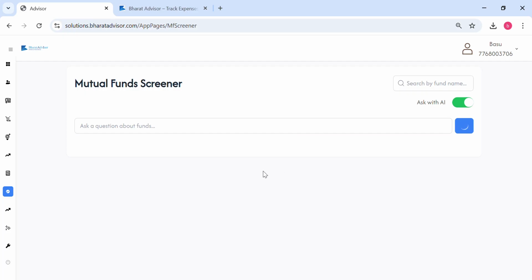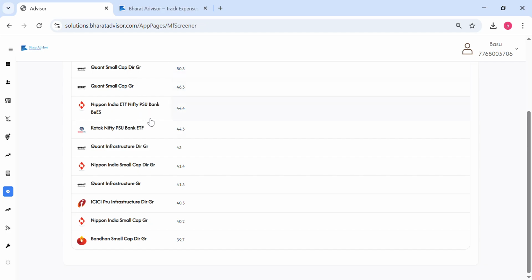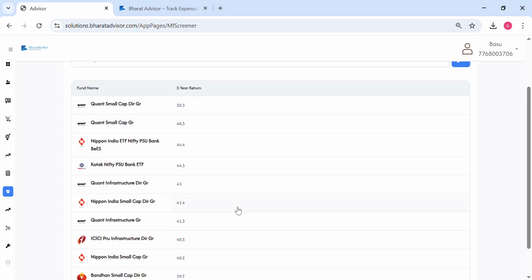So now we have a smart way of doing it, and see, it quickly tells you the funds which have given more than 20% returns in the last 5 years, that too in a sorted manner, right?